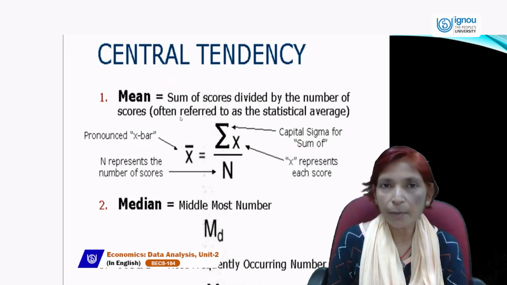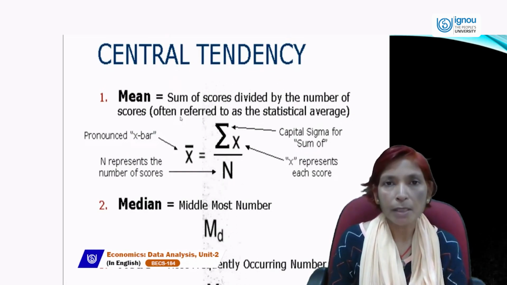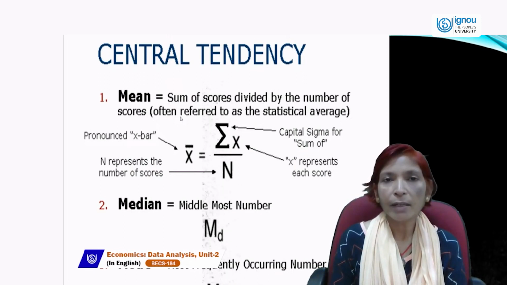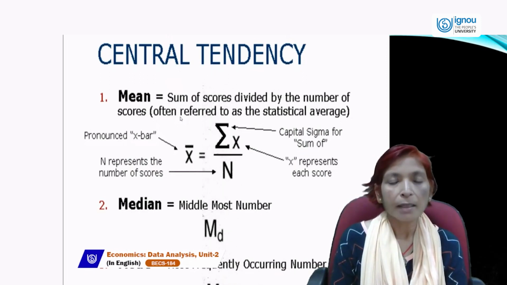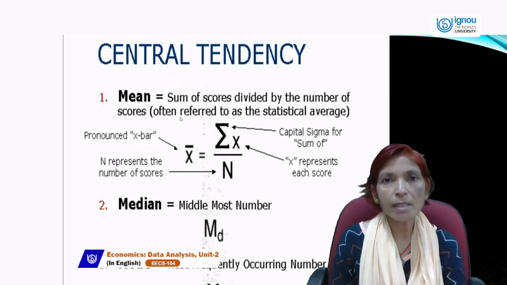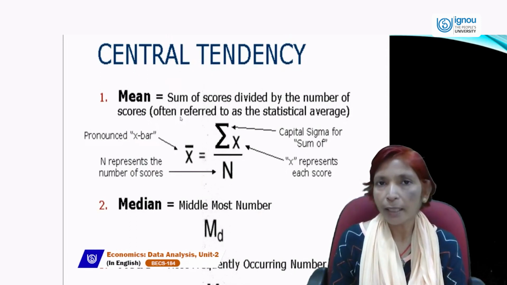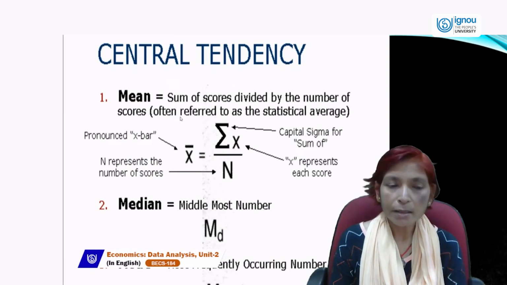And it is divided by n. What is n? N represents the number of scores. The number of scores means the total numbers. If we are given 10 numbers, like 2, 4, 8, 5, 9, 7, 6, 4, 3, 2, and we add all these numbers, that is called sigma x. And if we divide it by 10, because the numbers are in total 10, then we can calculate the mean.